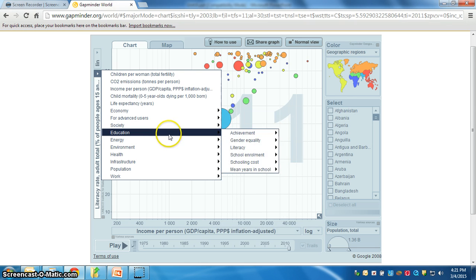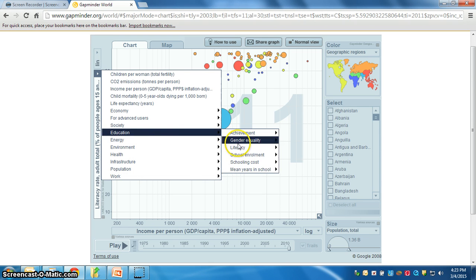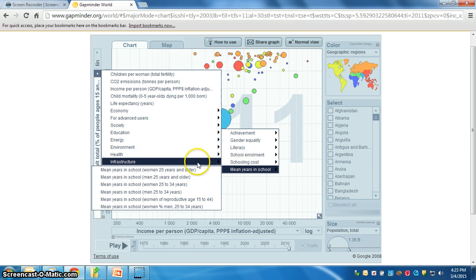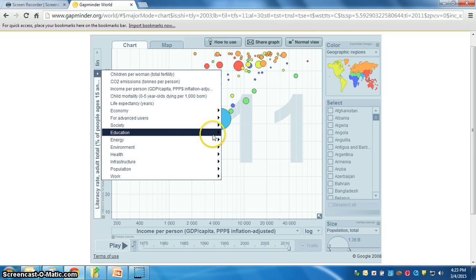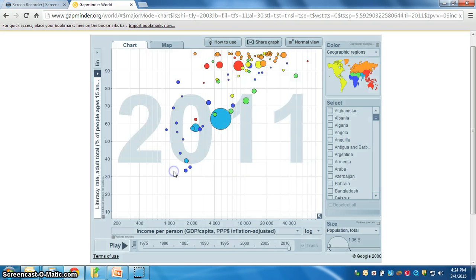education. Let's see if we can go back here, and let's see, that's gender equality. Not looking at that. Let's see here. So we go education, mean years in school, and then we might be able to look at the different genders and see what it looks like and see if it's different. So let's see here, mean years in school, women 25 years and older.